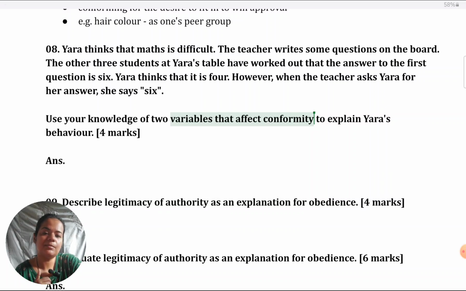Some students start talking about the factors that affect obedience, like legitimacy of authority or agentic state. In fact, those are the explanations for obedience. So, for social influence, though it's a very easy topic, make sure you're not getting confused between things when you're answering. Here there are three variables as such in the syllabus. We can take any two of them: group size, unanimity, task difficulty. You can choose any. I'll show you how you can justify any two out of three. It's up to you, whichever you feel you can explain better.